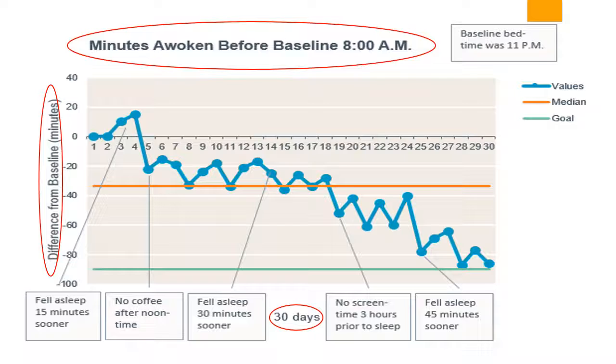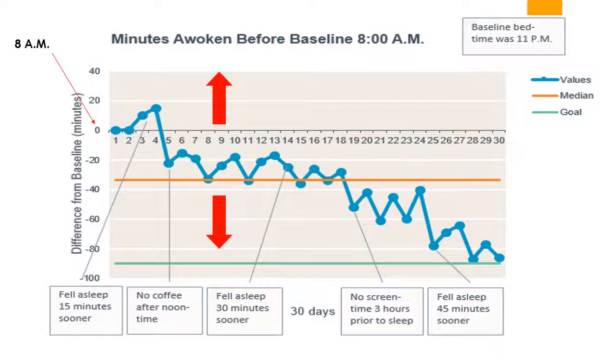Looking at the time series, which is also called a run chart, my title is Minutes Awoken Before My Baseline of 8 a.m. The x-axis is labeled in days, and there are 30. The y-axis is labeled difference from baseline in minutes. A 0-minute difference from 8 a.m. is still 8 a.m. A change in the positive direction means waking up after 8 a.m. and a change in the negative direction indicates waking up before 8 a.m.